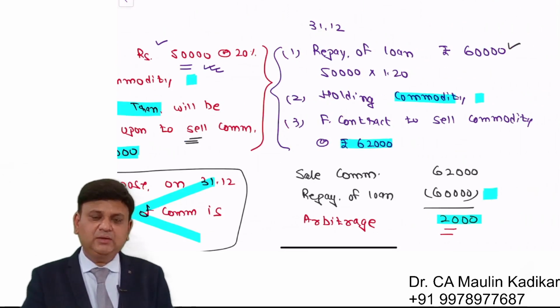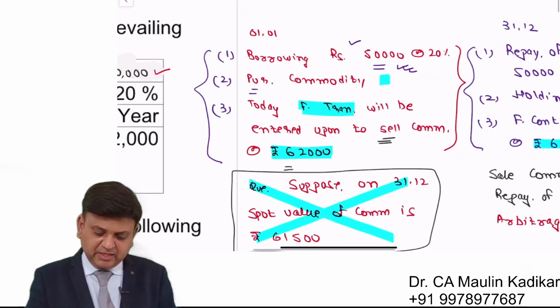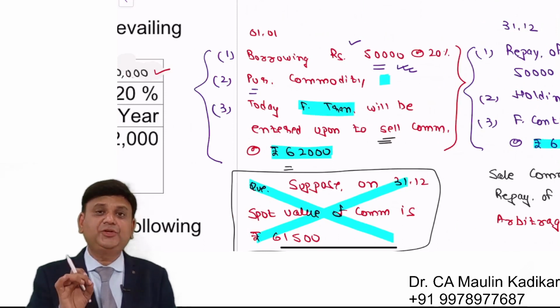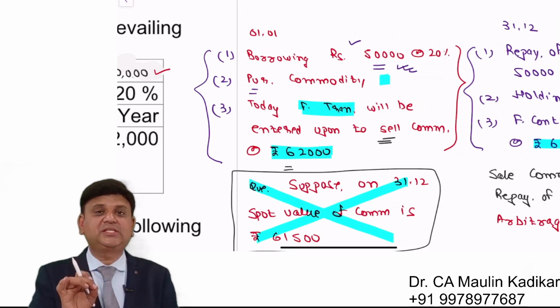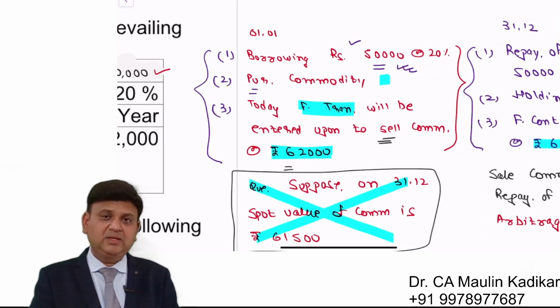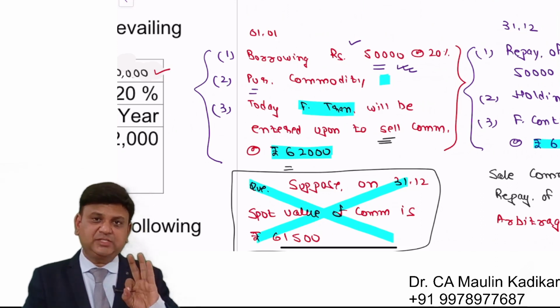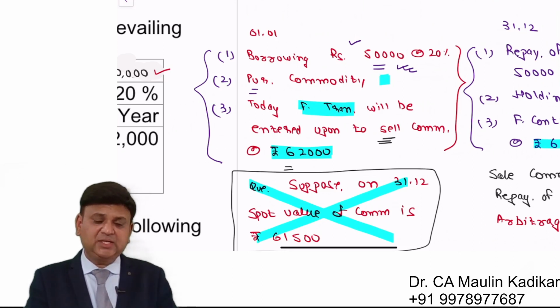So friends, over here, basically we understand that arbitrage is a theoretical concept that explains that this kind of situation cannot exist practically.